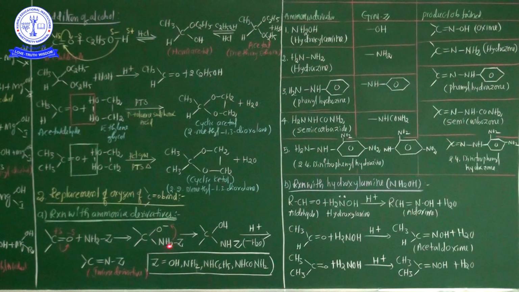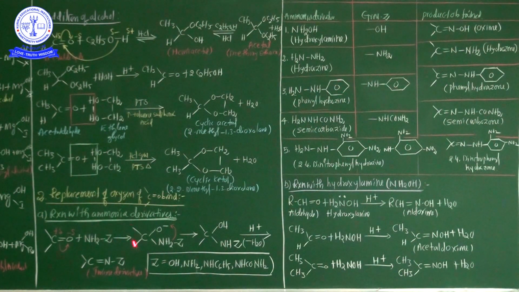As usual O, NH2Z, then one hydrogen is shifted from the NH2 group to oxygen. The NH group is formed. This finally, treated with H plus, gives the imine derivative. This is the mechanism.